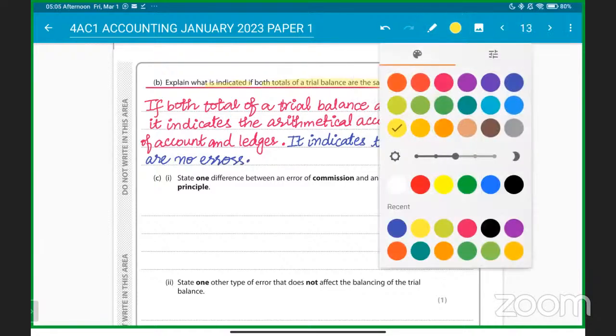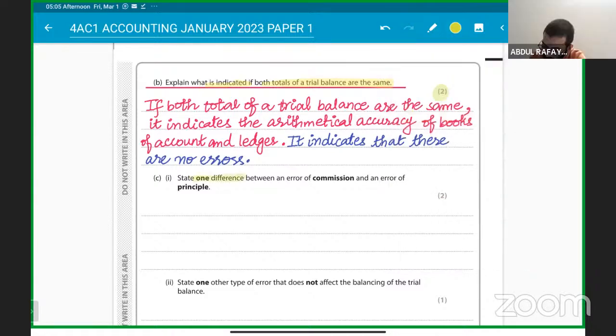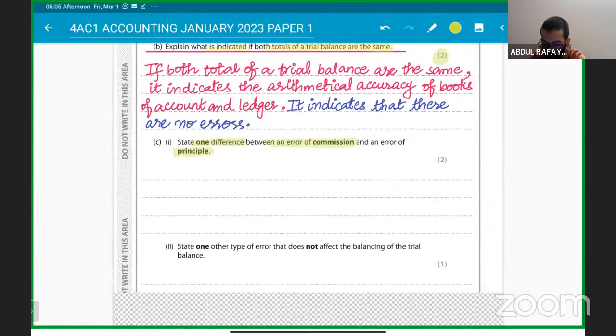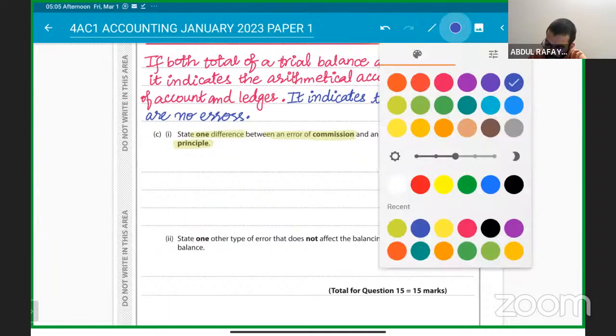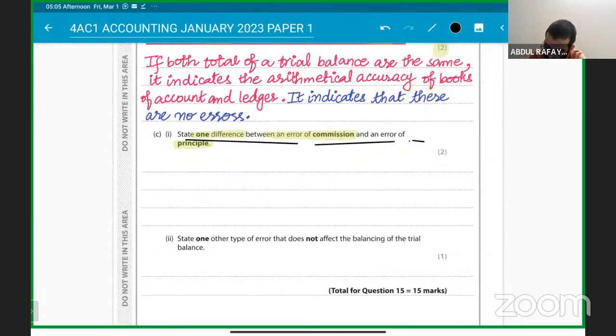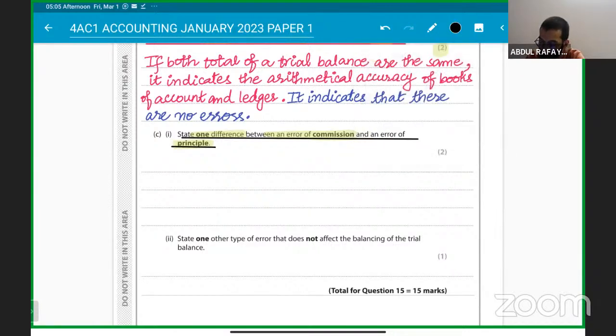Next, we have to state one difference between an error of commission and an error of principle. So we have got the question of errors and suspense accounts theory explanation. We have to state one difference between an error of commission and an error of principle. Are you guys following with me, getting it?